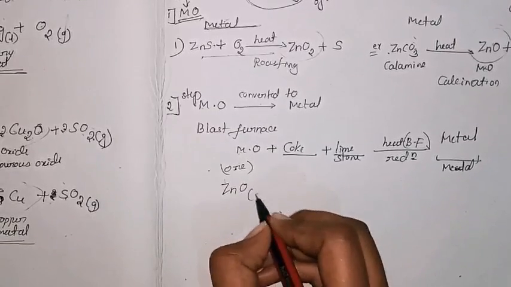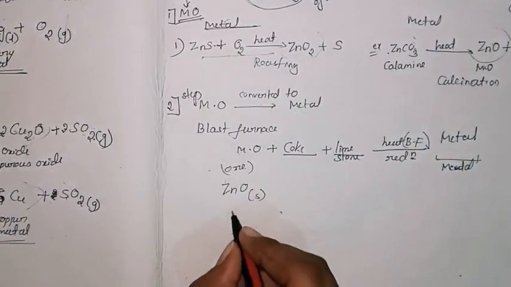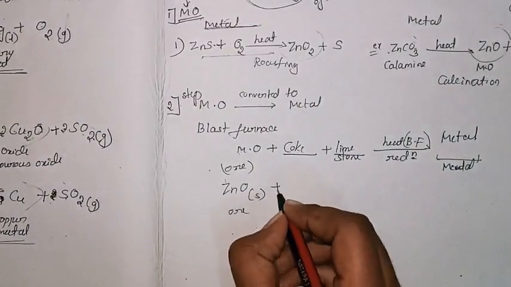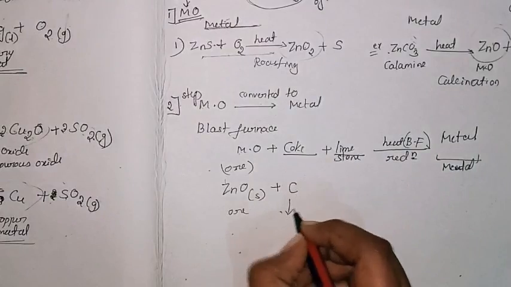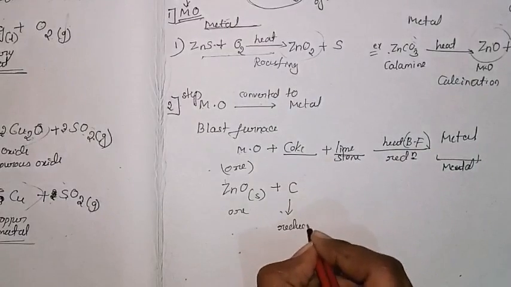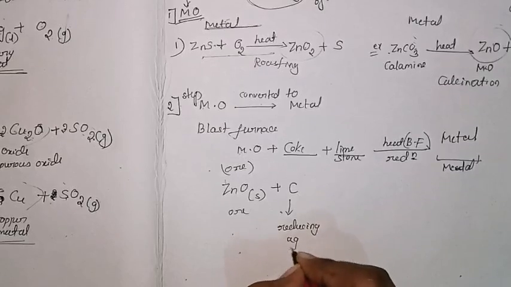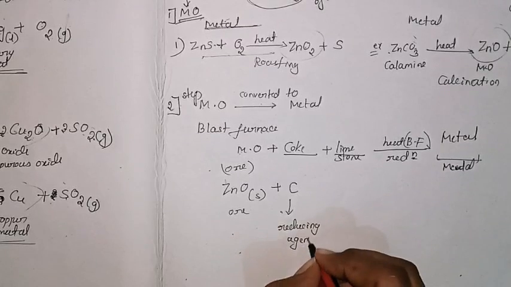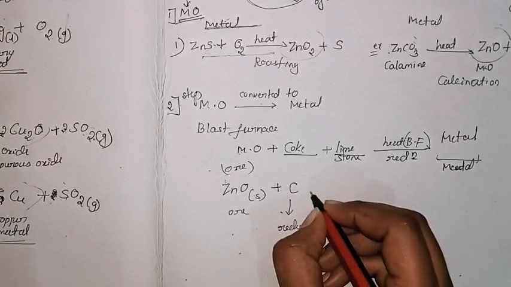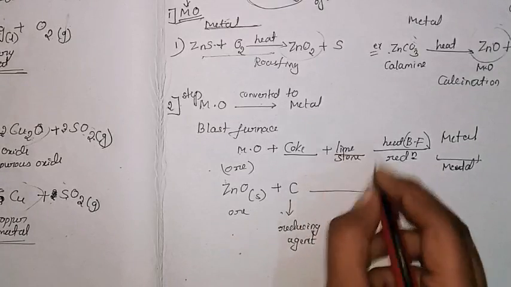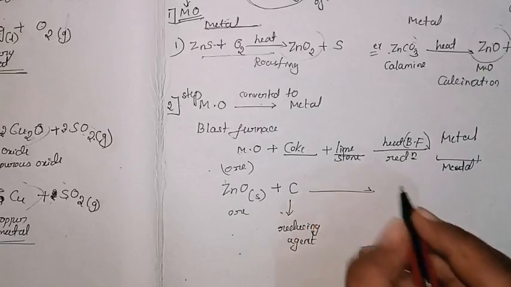As zinc sulfide is the ore, it is reacted with the coke. Coke acts as a reducing agent here. Limestone is present in that only, so no need to write it.